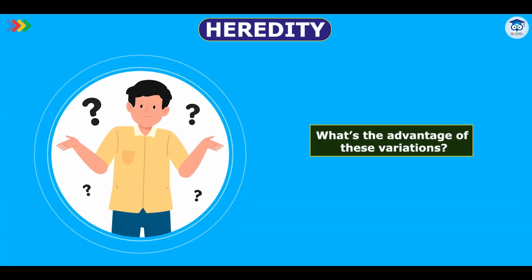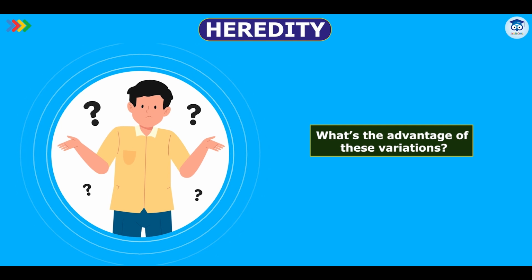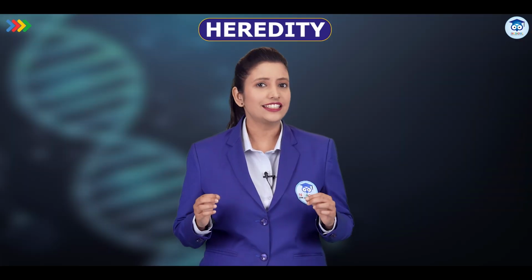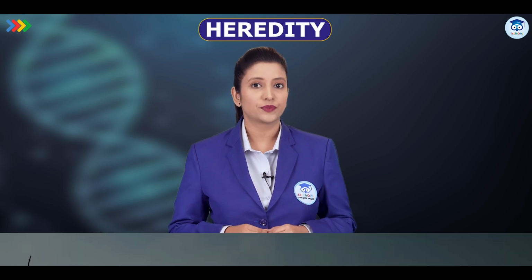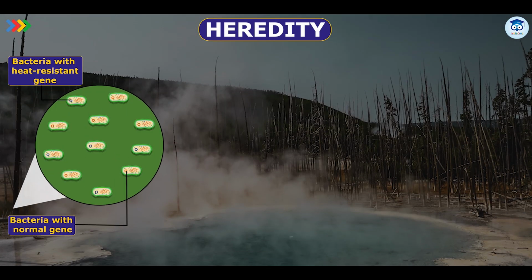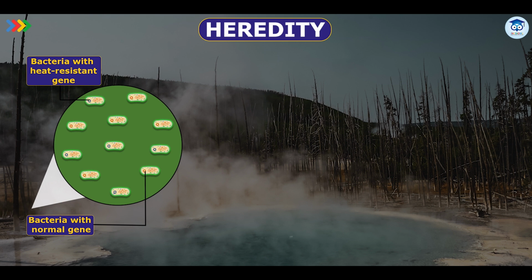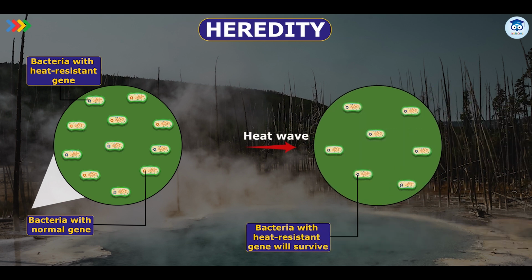So, what's the advantage of these variations? Let's say the environment changes suddenly, like a heat wave. All the organisms will not survive equally, but those that happen to carry a variation that helps them withstand heat will survive and reproduce, while others may not. This is how variation becomes a key to survival.